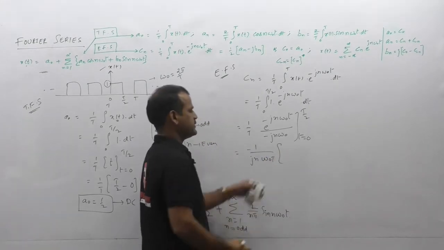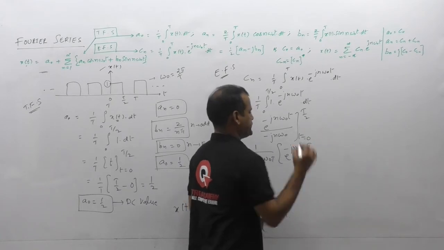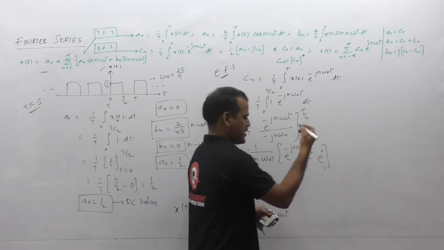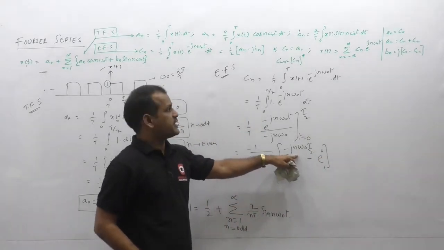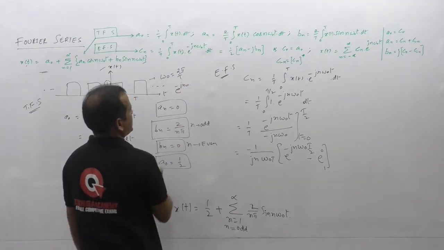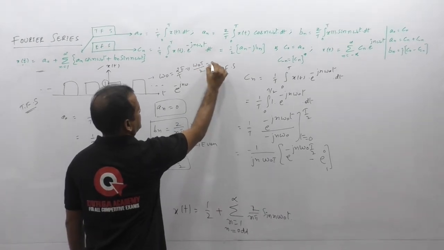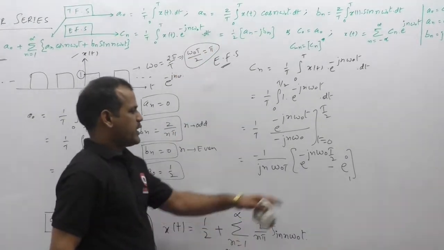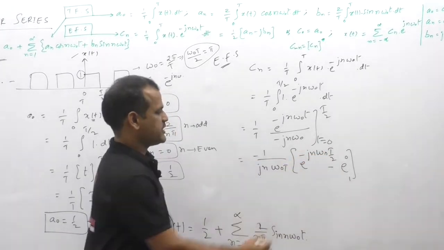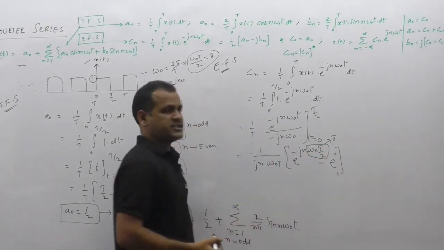T, and then upper limit substitution we have e to the power of minus j n omega naught T by 2, fine, minus lower limit substitution e to the power of 0, this will be 1. Observe the e to the power of minus j theta form, we have e to the power of minus j n omega naught T. Observe this, from the expression omega naught T divided by 2 we can write it as pi. We have omega naught T divided by 2, this expression we can replace with pi value. So this is nothing but e to the power of minus j n pi.